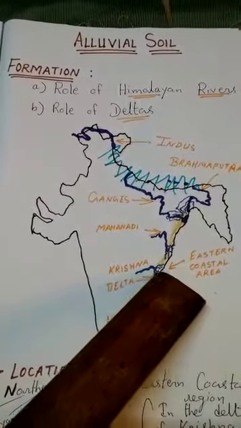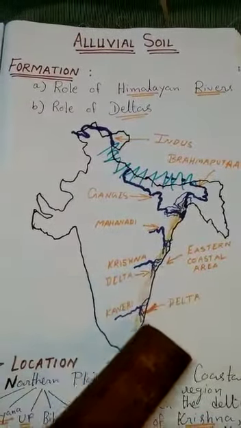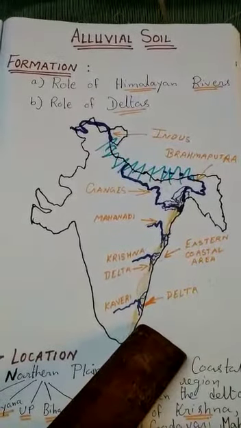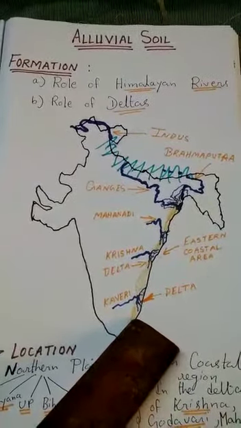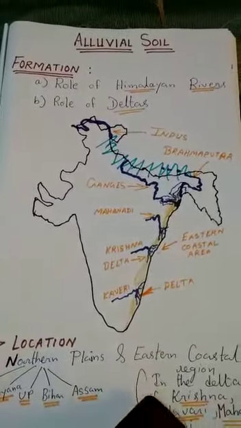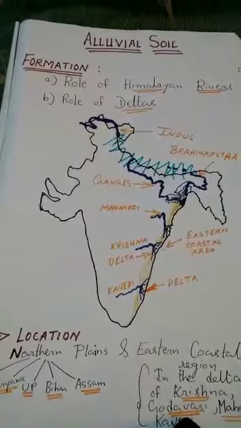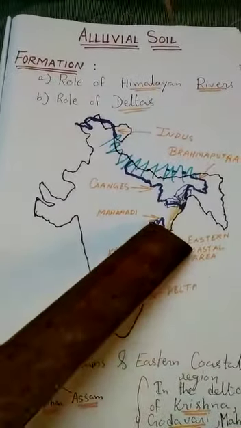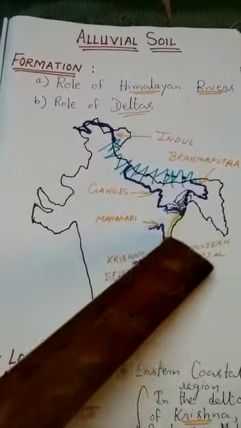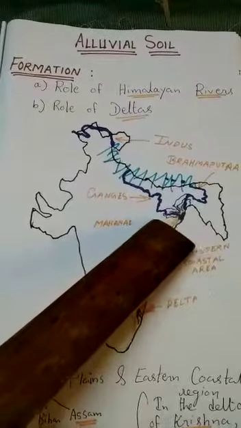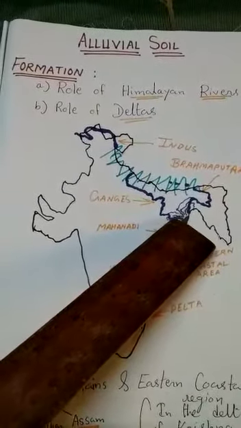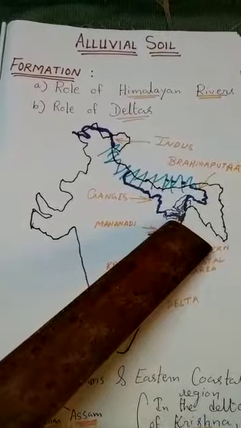So we find the alluvial soil in the eastern coastal region. Eastern coastal region means the deltas of Krishna, Godavari, Mahanadi, Kaveri, as well as the world's largest delta, the Sundarban delta, where the Brahmaputra river and Ganges both mix together and form the world's largest delta.